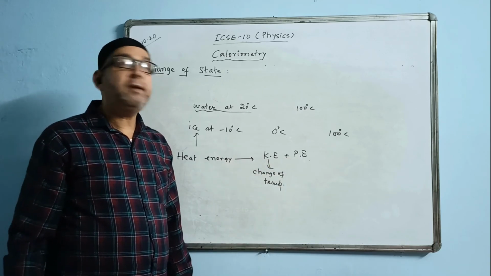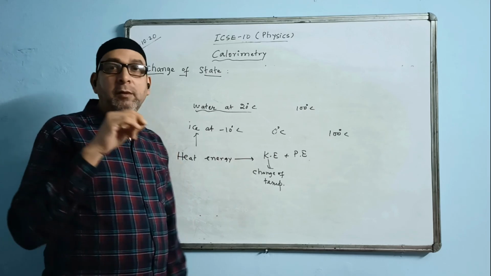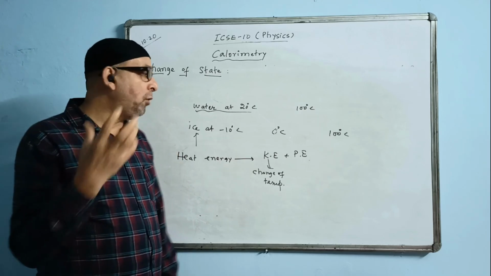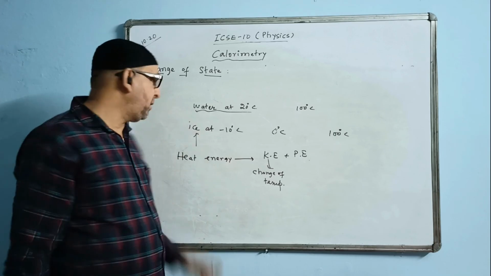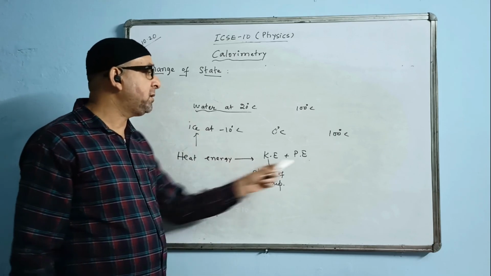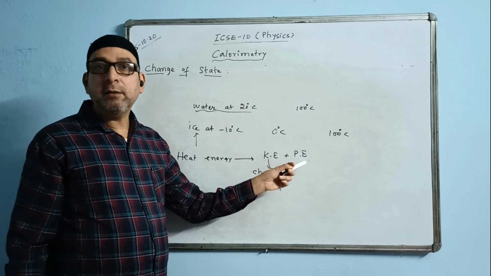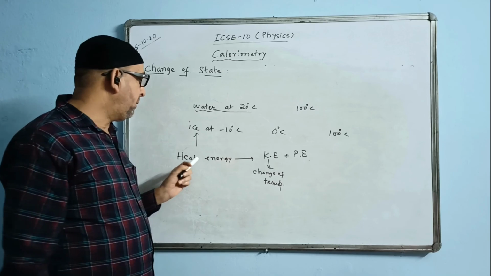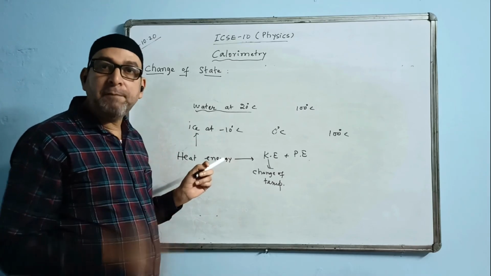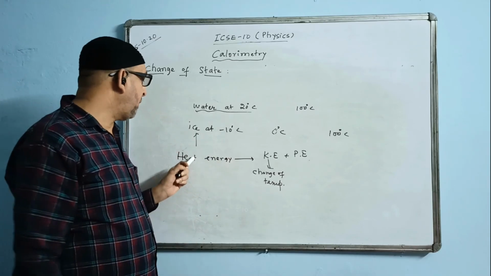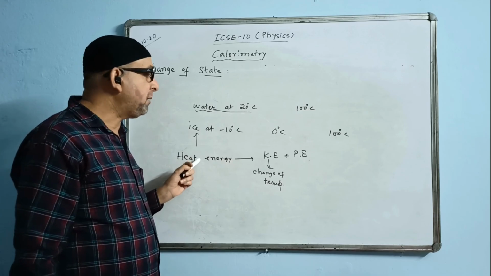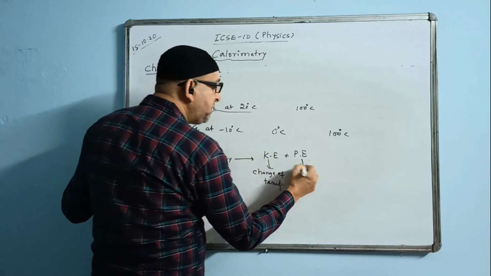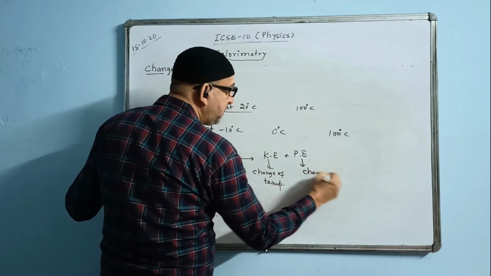So a question may come even like this: during change of state, what happens to the amount of heat energy supplied to a substance? We say the amount of heat energy supplied to a substance increases the potential energy of the molecules only. And when there is a change of temperature or rise of temperature, what happens to the heat energy supplied? We say it increases the kinetic energy. This is change of temperature, this is change of state.